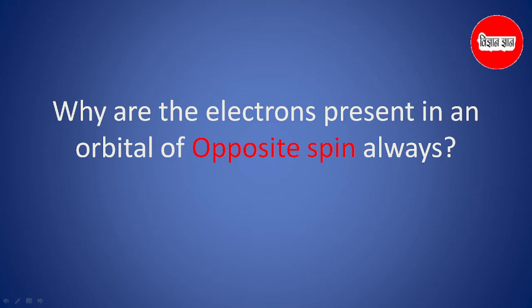Today we will discuss a very important point. In this point, a question was asked to me: please explain why electrons present in an orbital are always of opposite spin.